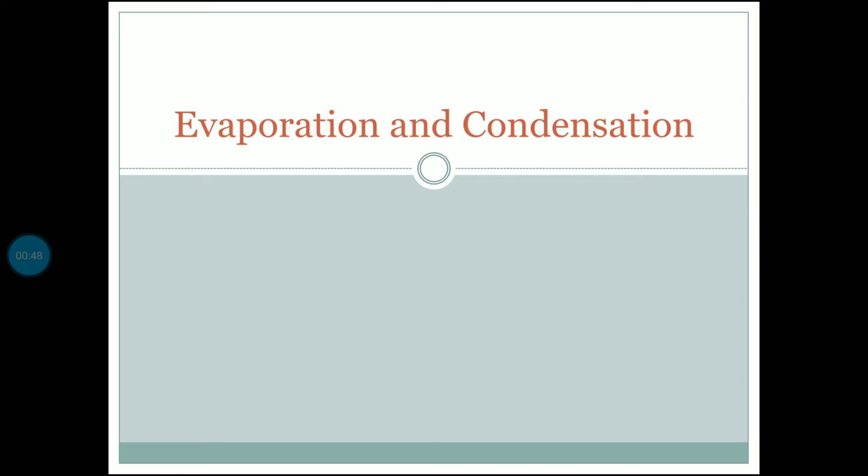To maintain the proper quantity of water on this earth, there are cyclic changes occurring, which we call the water cycle. From today's class onwards, we are going to learn the various steps involved in the water cycle. At first, let us start with the evaporation and condensation process.